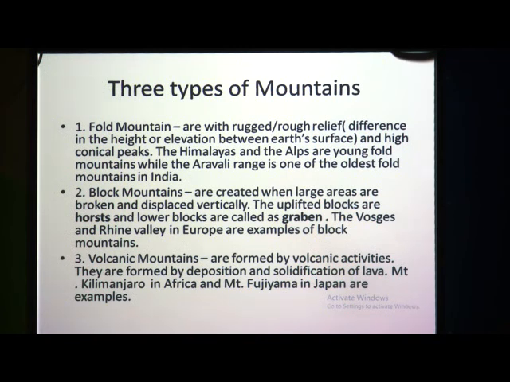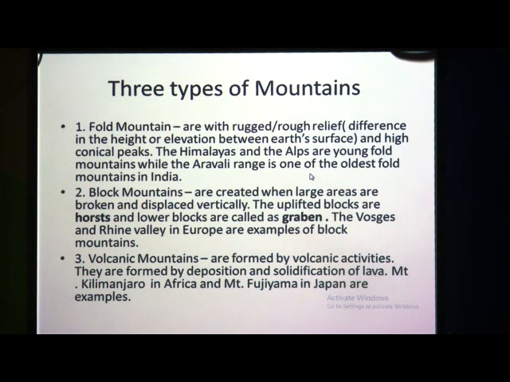For example, the Himalayas and the Alps are called young fold mountains, while the Aravalli range is one of the oldest fold mountains in India. Now, you understood about fold mountain. Fold mountains are with rugged, rough relief and they have high conical peaks. The Himalayas and Alps are the examples of young fold mountains, and the Aravalli range is one of the oldest fold mountains.